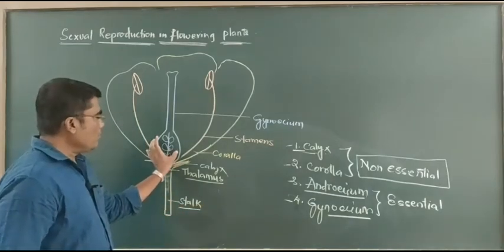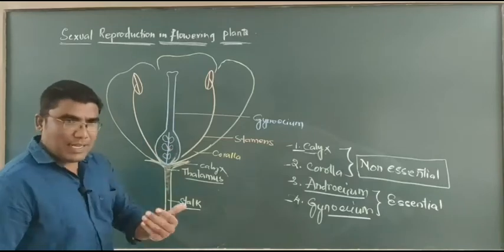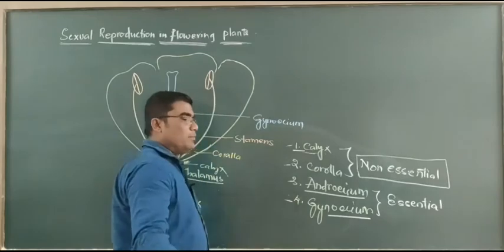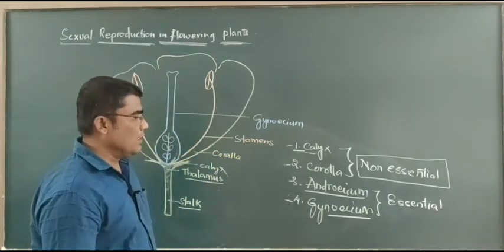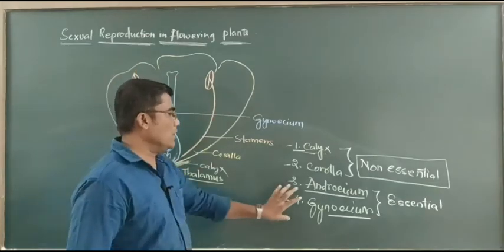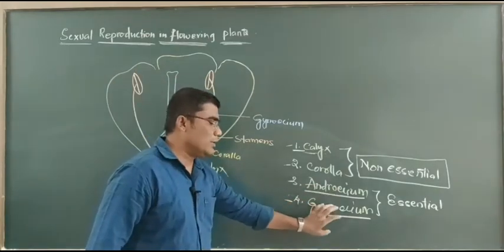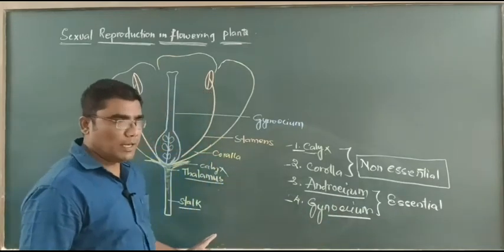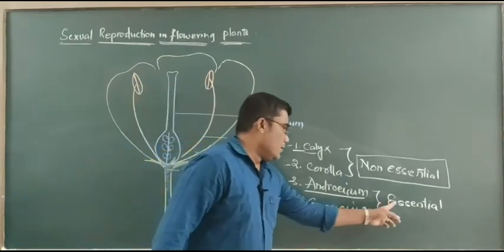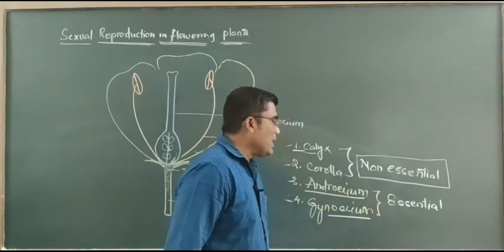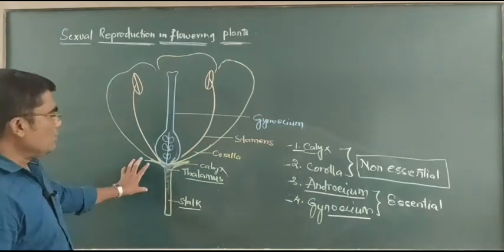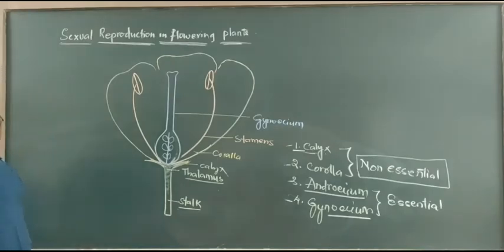And this ovary, within the ovule, fertilization occurs. That means the androecium and gynoecium are involved in the process of sexual reproduction. They are compulsorily required to perform sexual reproduction. Without the androecium and gynoecium, there is no possibility of normal sexual reproduction. Because of this reason, these two are considered as essential floral parts. So, this is the brief explanation about the typical flower.